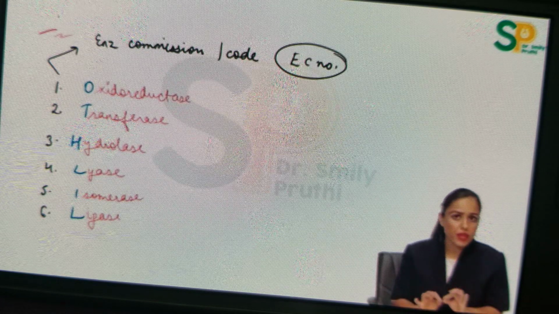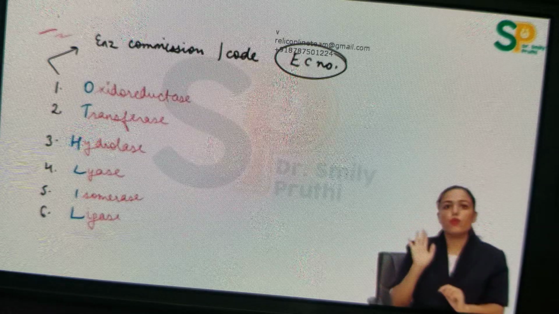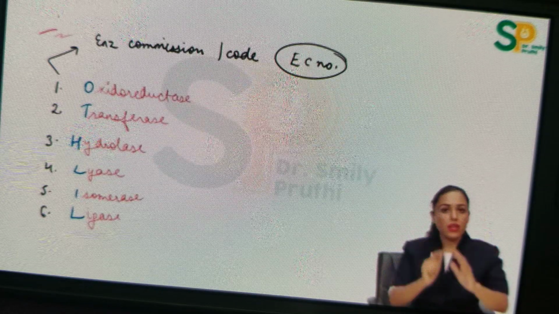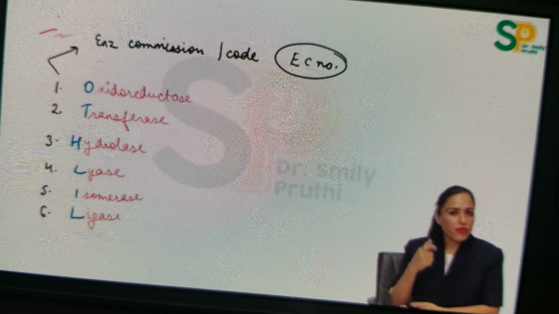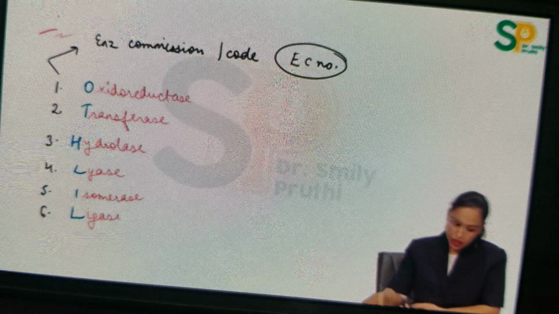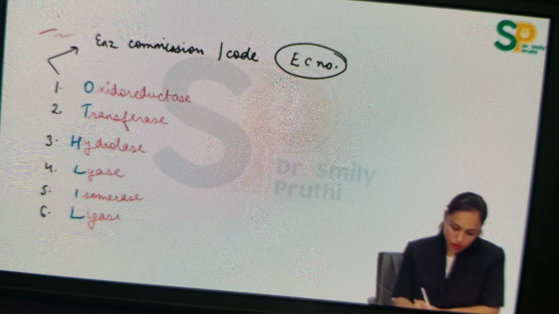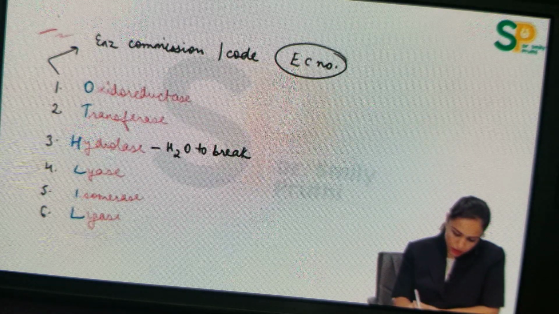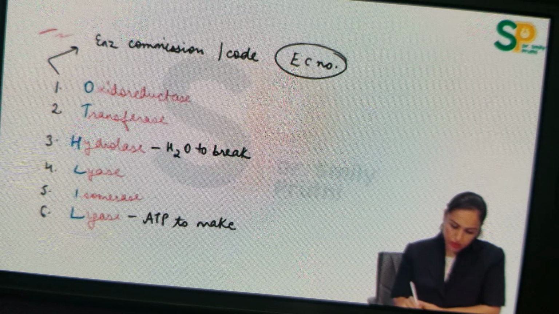Now let's see one basic point: whenever there is a bond, if we have to break the bond, then we have to add water to break that bond. And if we have to make some bond, then we have to use the energy of ATP to make that bond, right? Tell me, which is that enzyme which uses water to break? The name is telling you. Hydrolase will use water to break. And which enzyme uses ATP to make? That is ligase. Ligation means joining. It will use ATP to make.